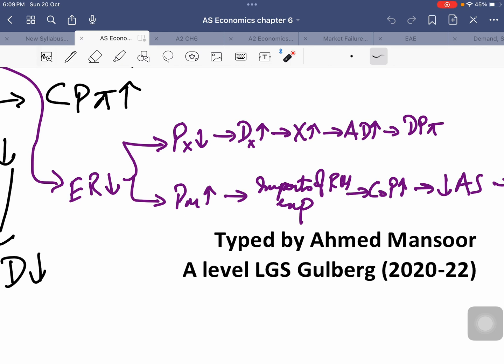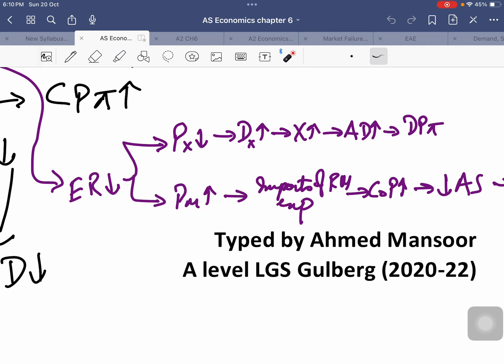Exchange rate depreciation actually can cause both demand pull inflation and cost push inflation. Right? This is very interesting. How so? Let's quickly go through this. This is very important. You should know this because there have been many 8-mark questions again in paper 2 and a few MCQs as well that have asked about how exchange rate depreciation or devaluation causes inflation.